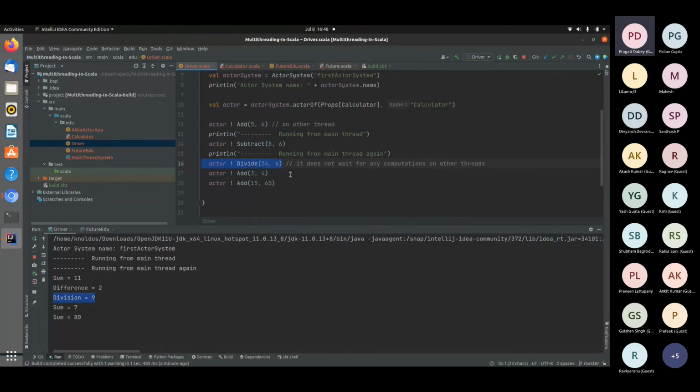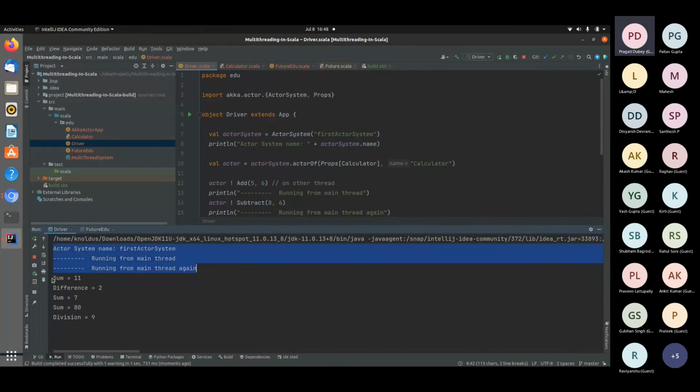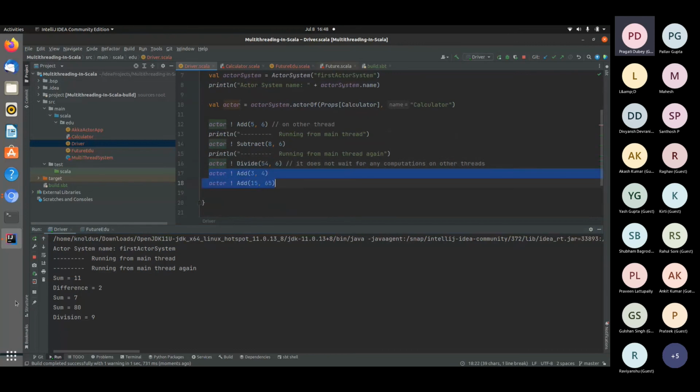Now what we need to see is if it executes divide first or add first, as we're trying to delay this one. So will it print add or not, or will it be waiting until it does it for divide? Let's see it here. So as we can see, it has printed firstly all the things from the main thread, then it has printed things from the sum, then it has found the difference, then again it has computed the addition of these two, and then it has executed the division.